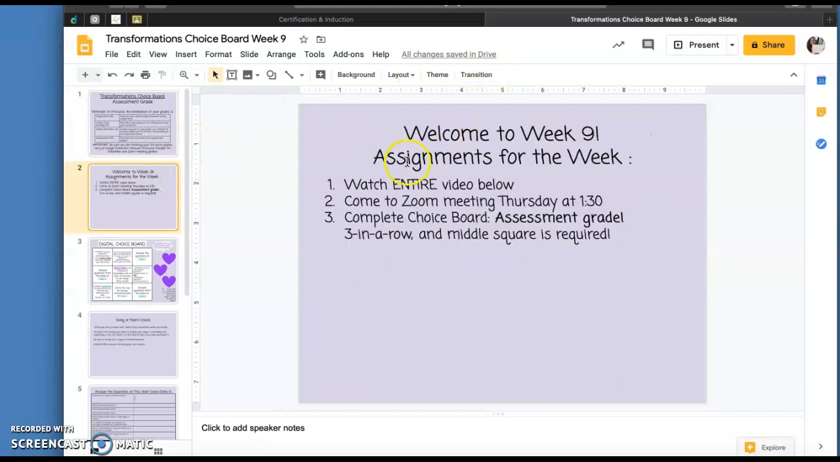So these are your assignments for the week. You're going to watch the entire video below. That's this one. Come to the Zoom meeting Thursday at 1:30 and complete the choice board. It's an assessment grade. You need to do 3 in a row, and the middle square is required.